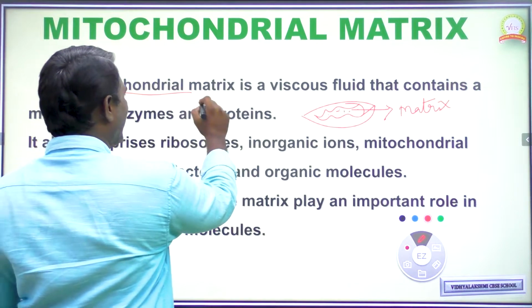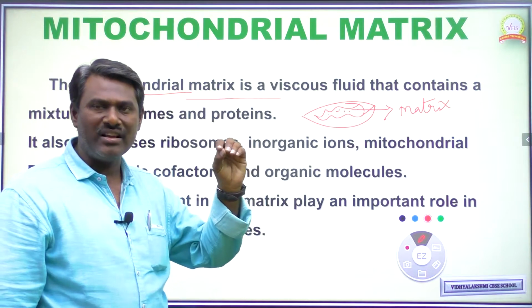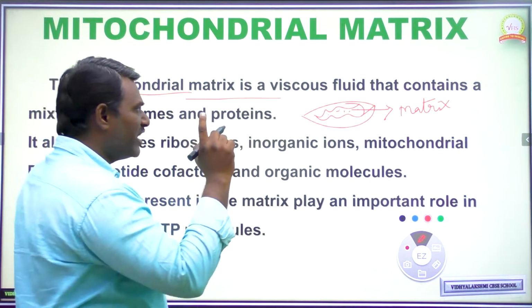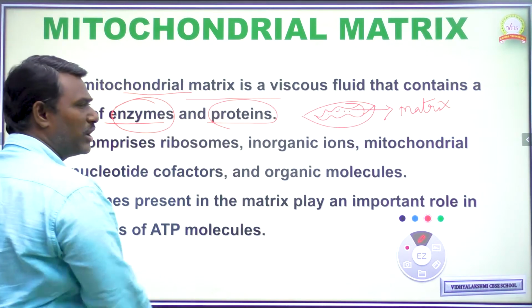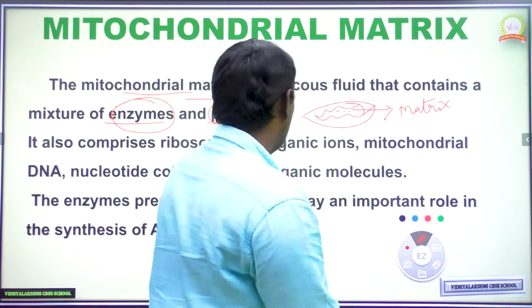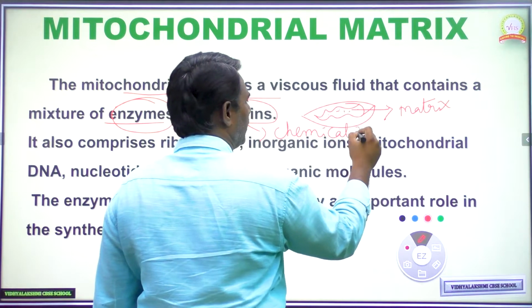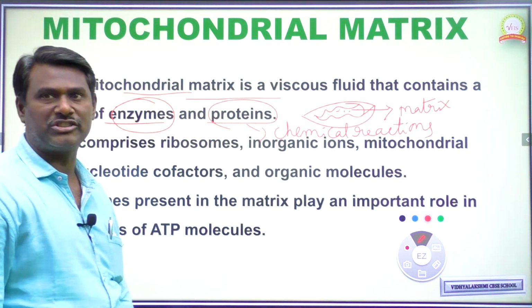Next, the mitochondrial matrix is a viscous fluid. It is a fluid-like structure present within the cristae, and this fluid consists of enzymes as well as proteins. Both enzymes and proteins are present within the matrix, and both are involved in a number of chemical reactions which occur within the mitochondria.